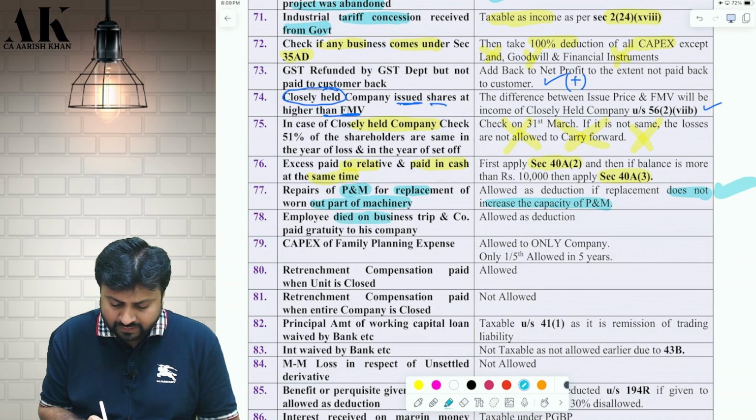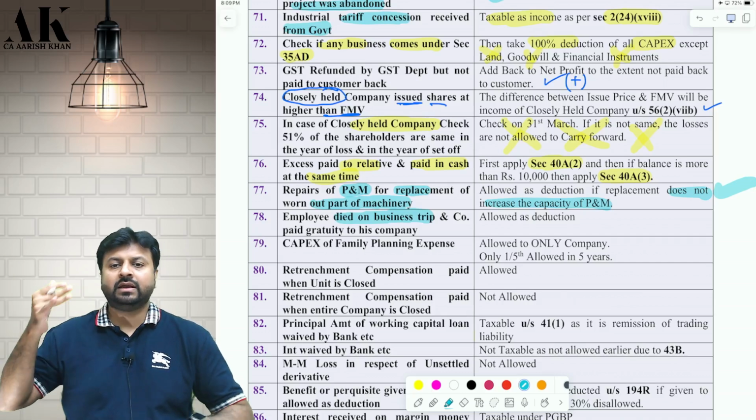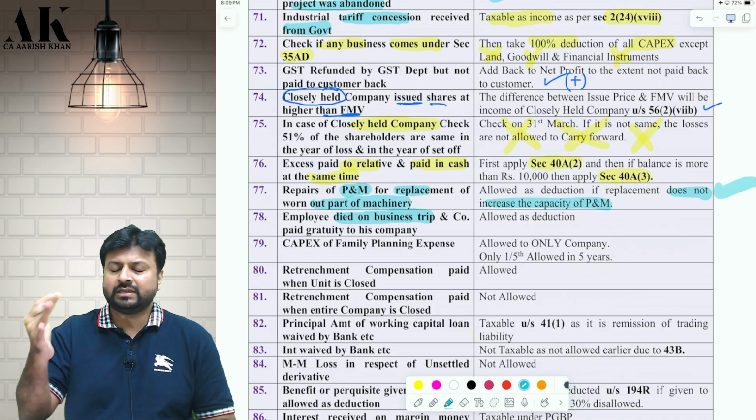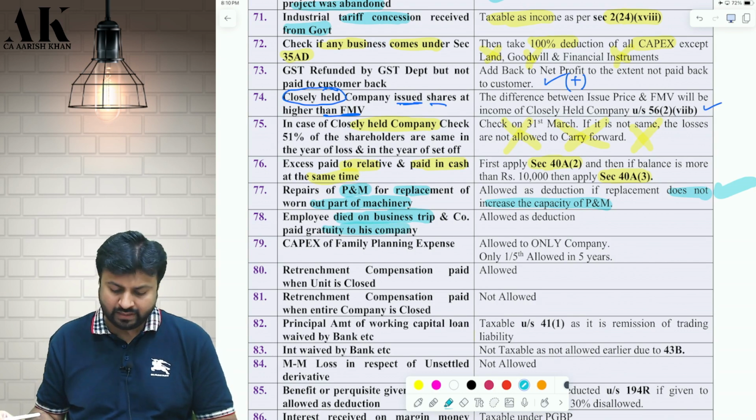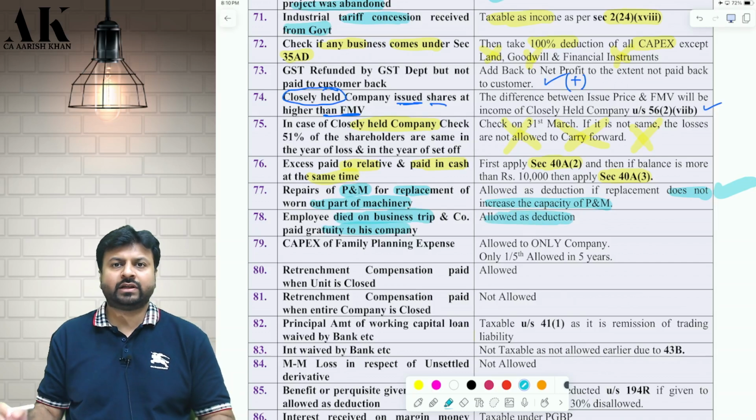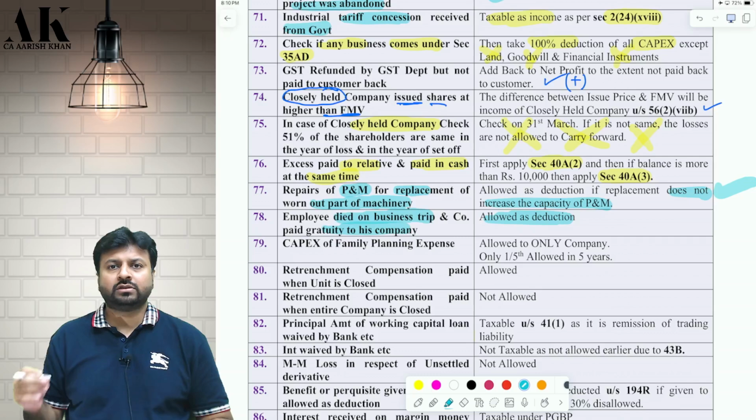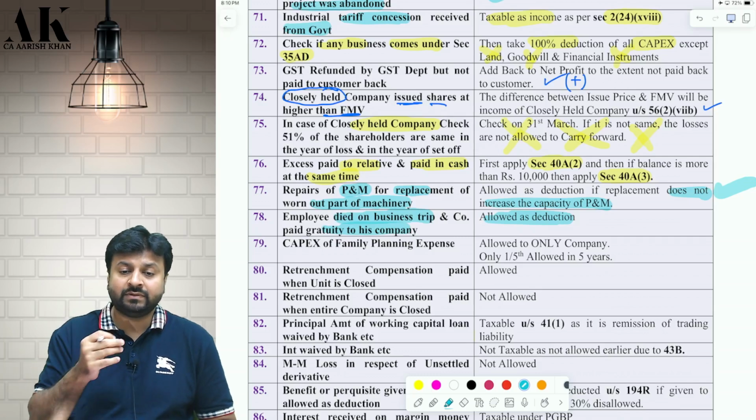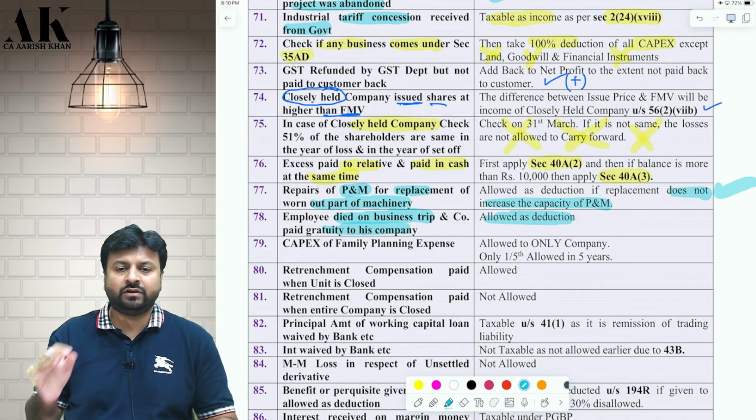Suppose an employee of the business died on a business trip. One of our employees was on a business trip and he died. So the company is paying some gratuity to his family. Whether it will be allowed as a deduction? Yes, it will be allowed as a deduction. It is out of the gratuitous attitude of the company. Because the employee died on a business trip, the company is paying some compensation to his family. Therefore, that will be allowed as a deduction.